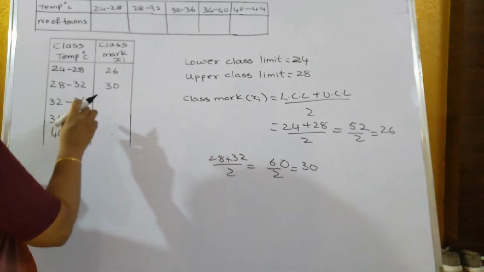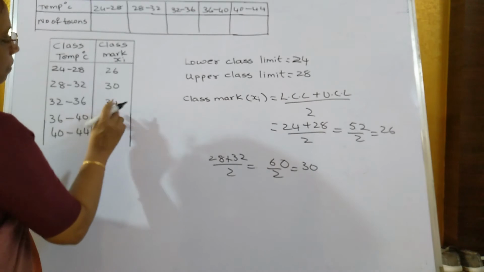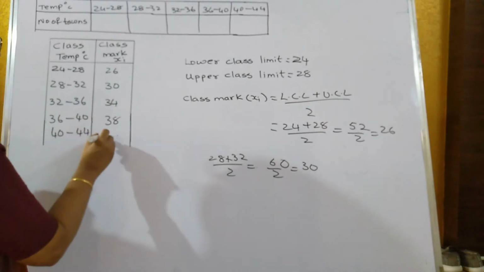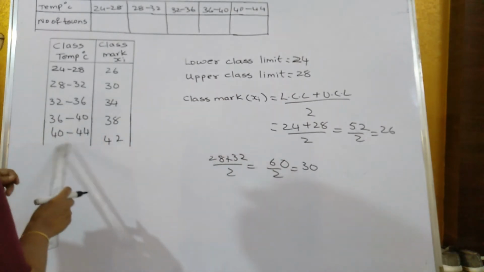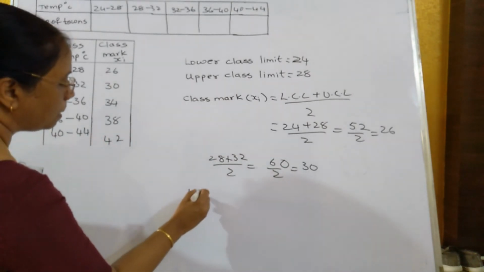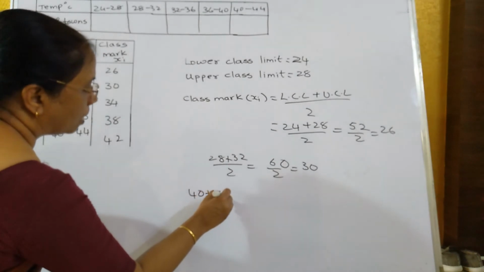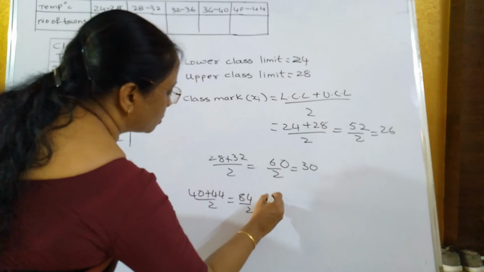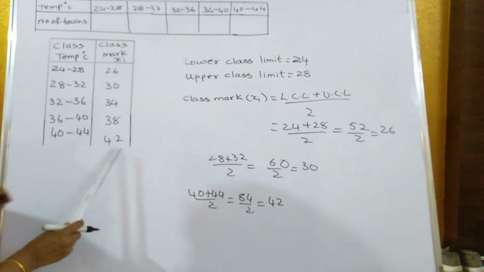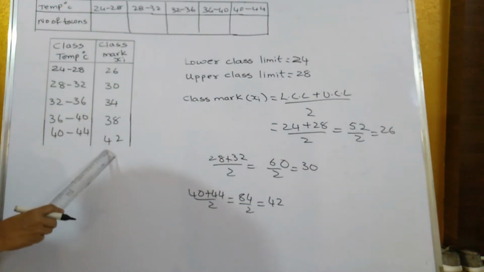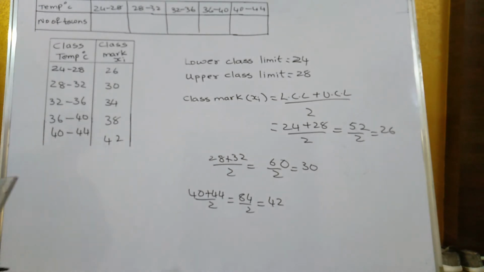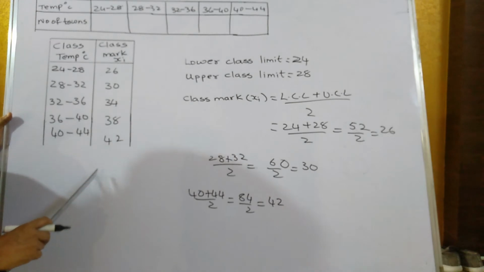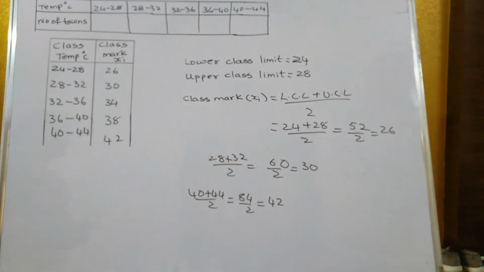So next will be what? 30 plus 4, 34. 34 plus 4, 38. 38 plus 4, 42. Even if you add and see, you will get the same thing. 40 plus 44 divided by 2 is equal to 84 divided by 2, that's equal to 42. So you are getting the same thing. So this is how we are supposed to find out the class mark of the second column, which is there in each and every sum, in direct method, assumed mean method, and step deviation method.